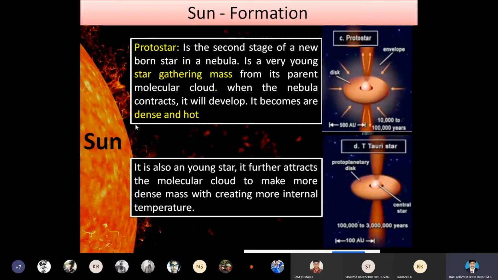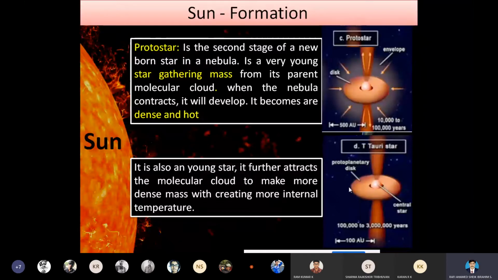Then it becomes more dense, and it becomes hot. That's why we say that at the center of the sun, that is at the core, it becomes highly dense and hot. These things happen only due to the collision mechanism, due to the nuclear fission reaction.